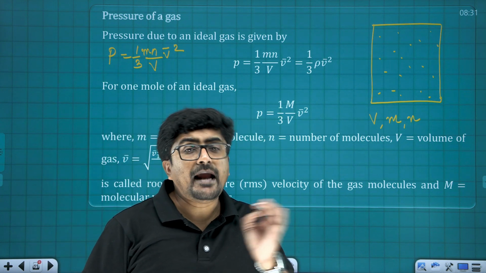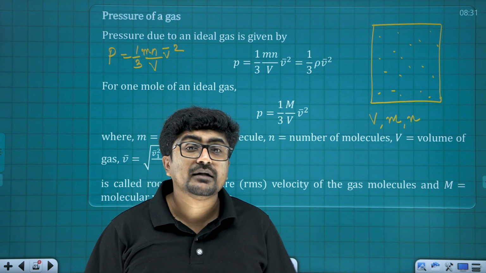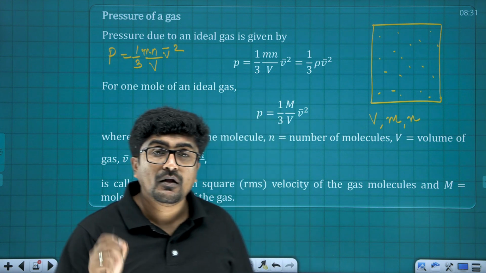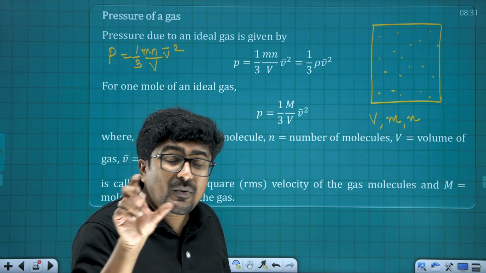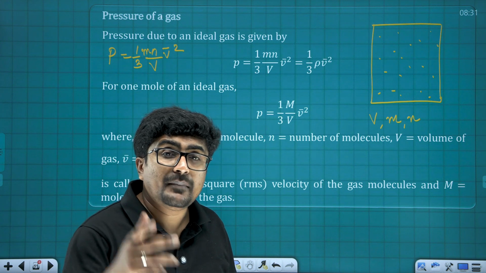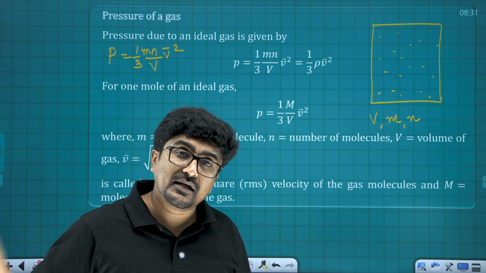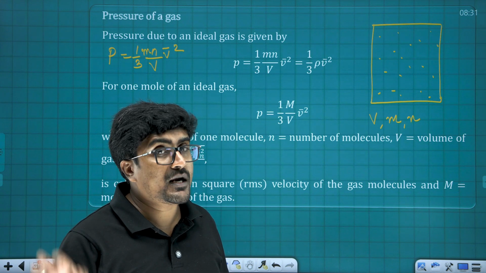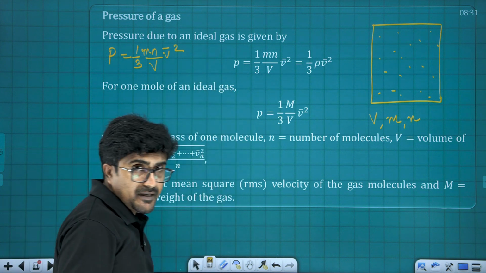Let us consider n molecules are here. V1 is the speed of molecule number 1, V2 is the speed of molecule number 2, and Vn is the speed of the nth molecule. Then V1 square plus V2 square up to Vn square divided by n, the whole root, is known as the Vrms speed. So here V bar is the Vrms speed.